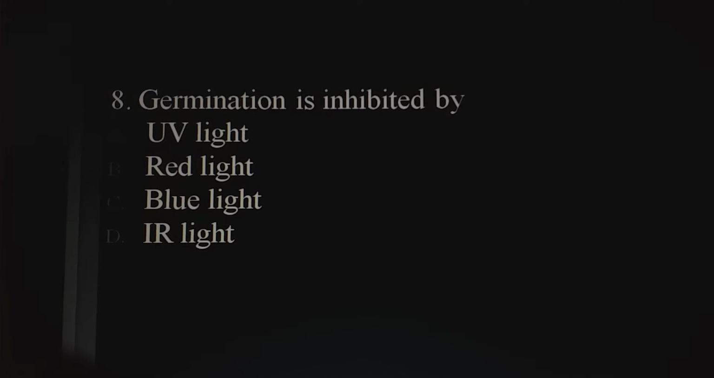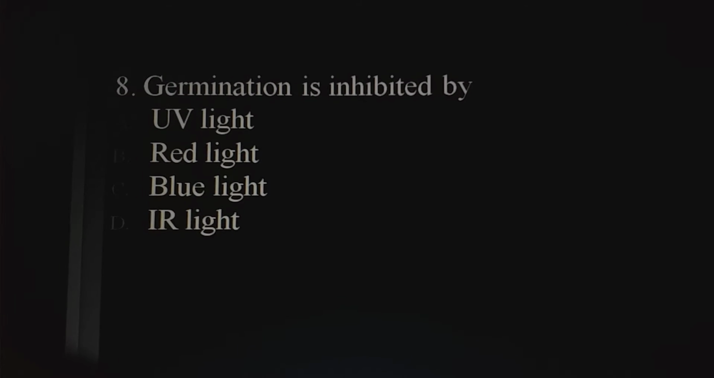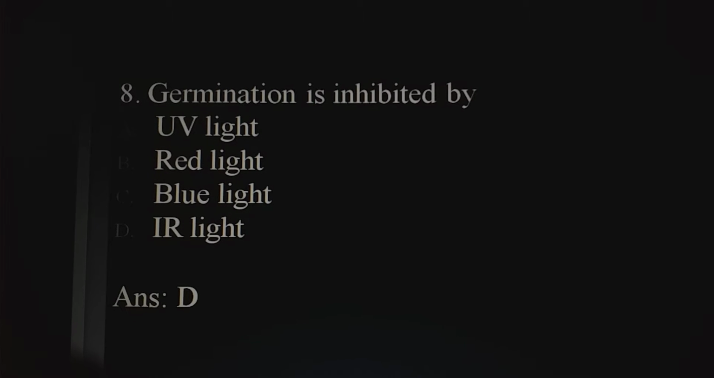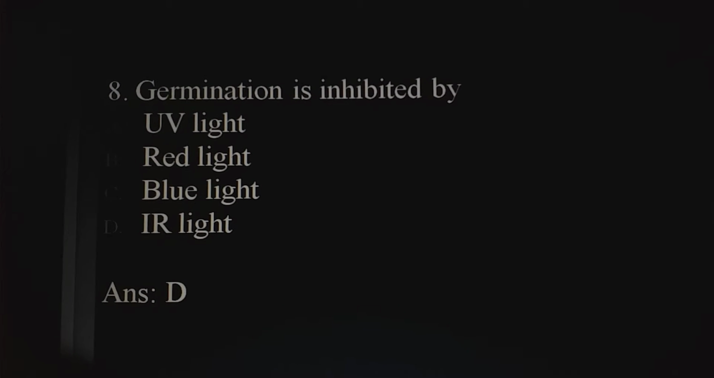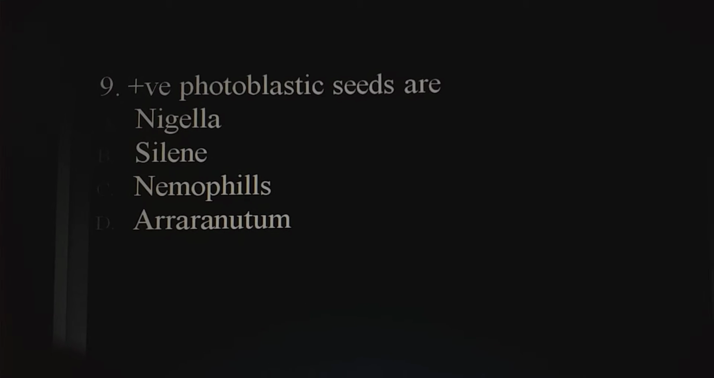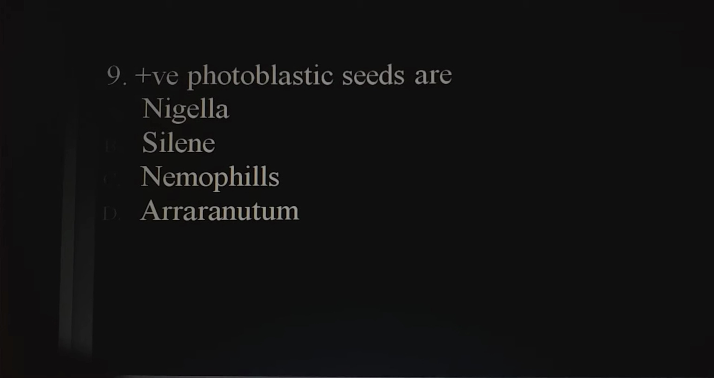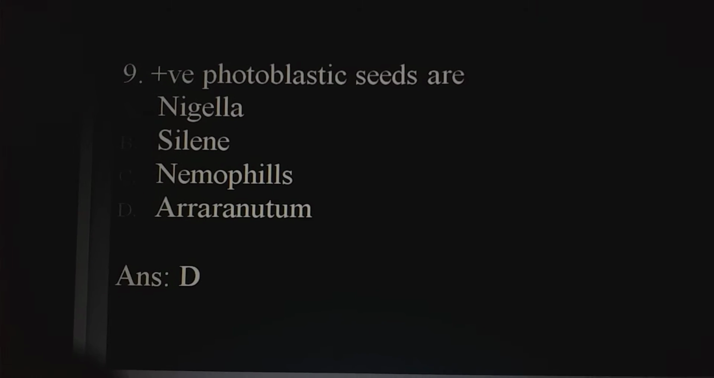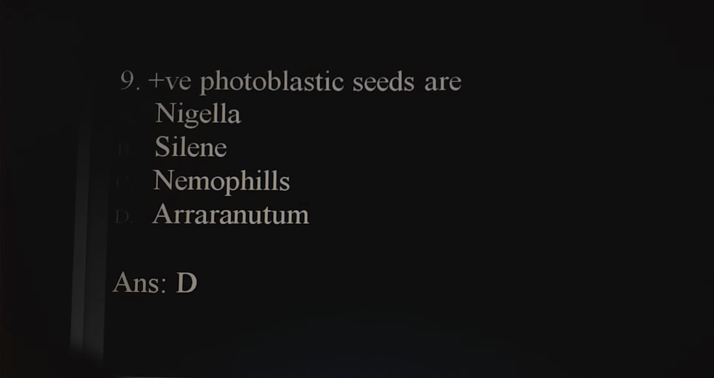Germination is inhibited by UV light, red light, blue light, IR light. So the answer here is option D, IR light, that is infrared light. Positive photoblastic seeds are dash: Nigella, Silene, Nemophila, Amaranthus. So the answer here is option D, Amaranthus.